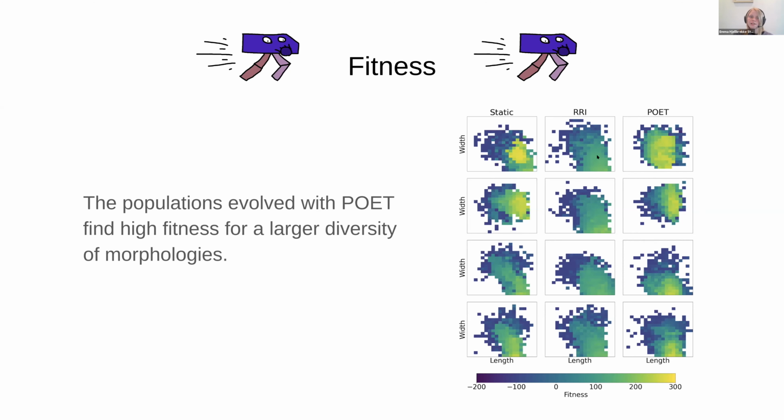RRI did not find as high fitness in the flat environment as static and poet. We believe that this may be because RRI experiences very quick change in the environment. This can make the search quite difficult for RRI, as the environment it is evolving in is quite challenging. And it may force RRI to quickly optimize to the solutions that work fairly well in all 5 of its environments.